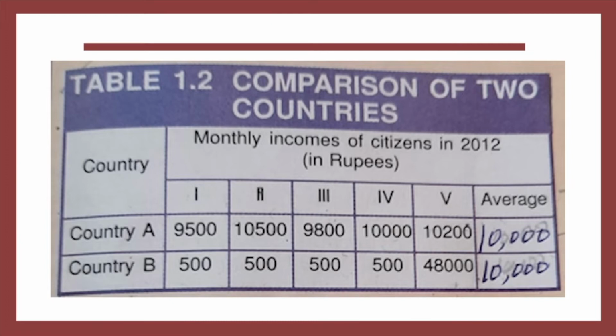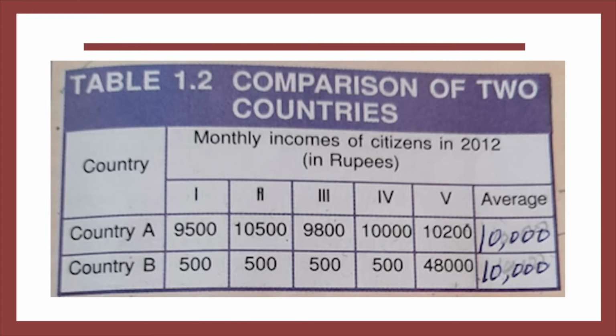Both countries have the same per capita income, 10,000. But which country would you say is developed? If you had a choice to live in any country, most of us would prefer country A as there is equality.